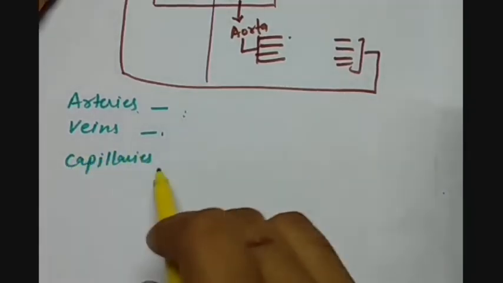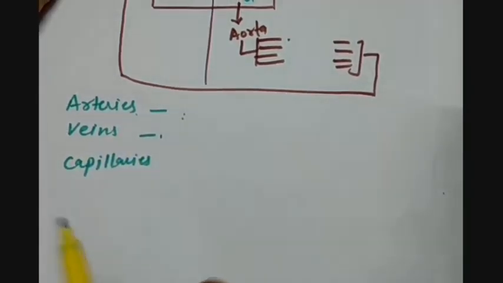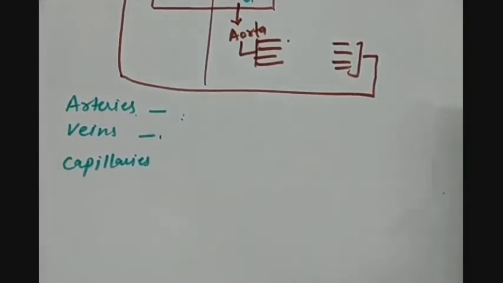Capillaries incorporate both the things, arteries and veins, because the arteries further divide into capillaries, and then capillaries, when they lose all the oxygen from them, they become the venules, and further they combine and form the veins.